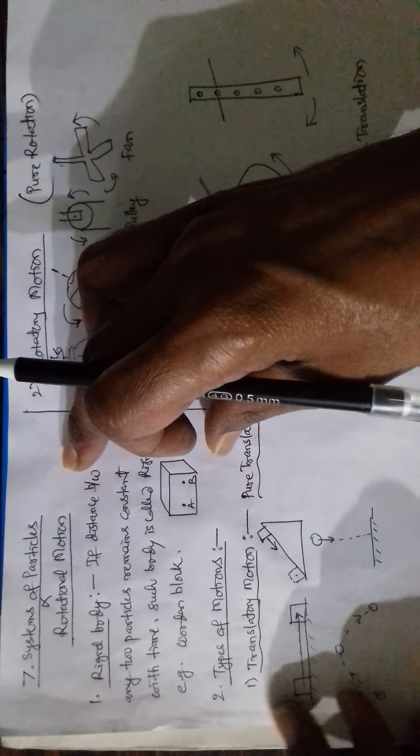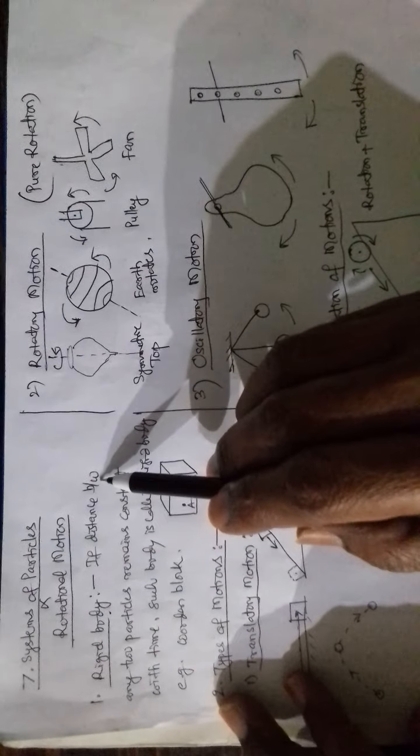Dear students, today let us start the seventh lesson, that is systems of particles and rotational motion. First we define a rigid body. If the distance between any two particles remains constant with time, such a body is called a rigid body. For example, a wooden block. You choose any two particles, the distance between the two particles remains constant.